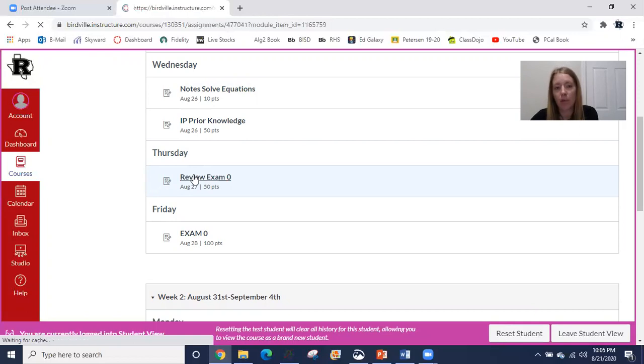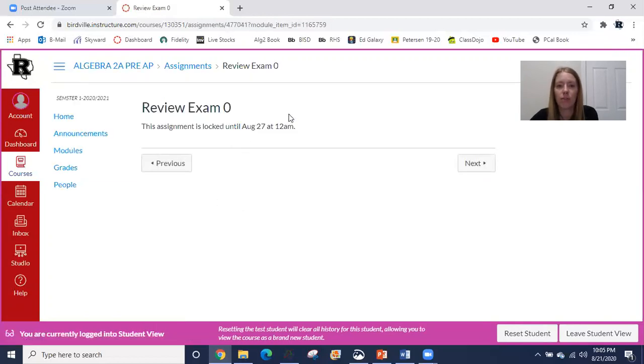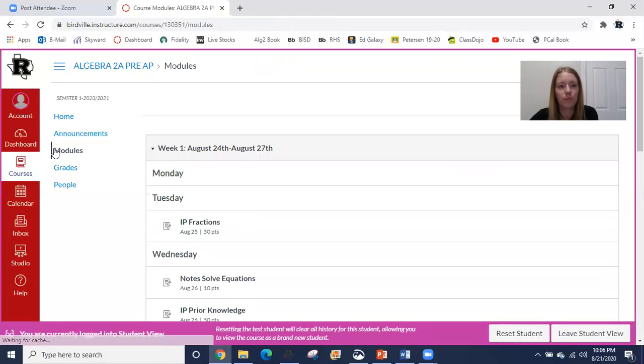And if you don't know how to upload, don't worry. When this comes live, there will be a link for you to click for videos for you to watch, depending upon what device you're using. If you're using an iPhone, an Android, or a Chromebook, something like that, there will be a video for you to watch for directions on how to upload.